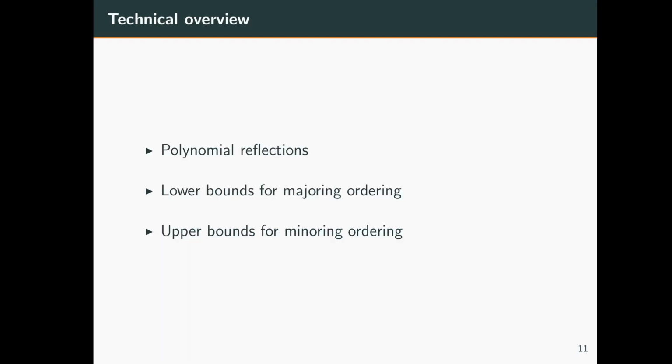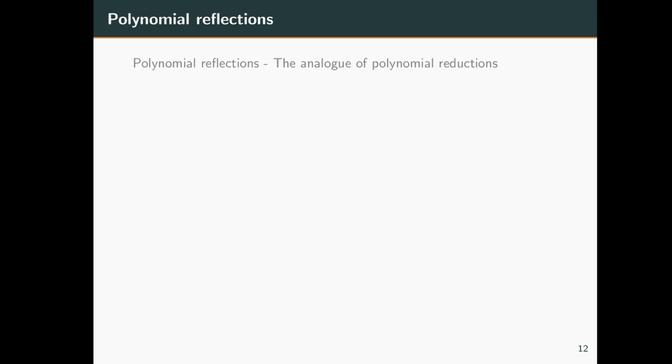Now we go to a very brief technical overview, where I will first explain polynomial reflections, which are our main tool for proving the lower and upper bounds, and then I will show very briefly how to get the lower bounds for majoring ordering and the upper bounds for minoring ordering. Due to lack of time, I will not be discussing the other results. Okay. So polynomial reflections. Polynomial reflections are roughly the analog of reductions in complexity theory.